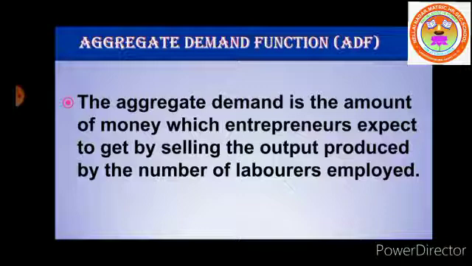The aggregate demand is the amount of money which entrepreneurs expect to get by selling the output produced by the number of laborers employed. That is, aggregate demand means expected income from the sale of output at different levels of employment. According to Keynes, the aggregate demand function is an increasing function of the level of employment.